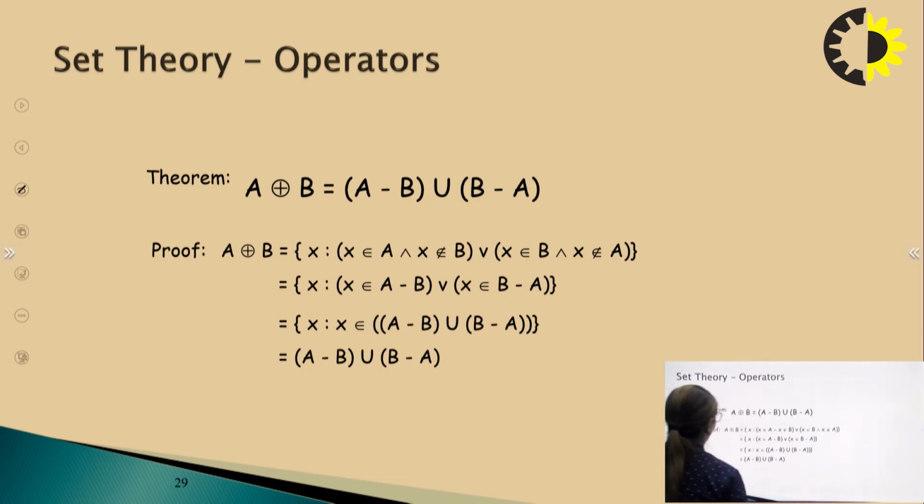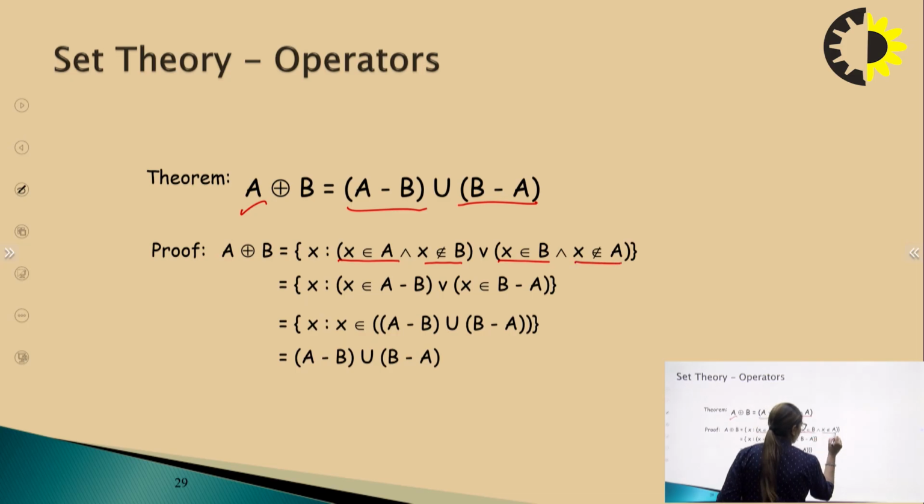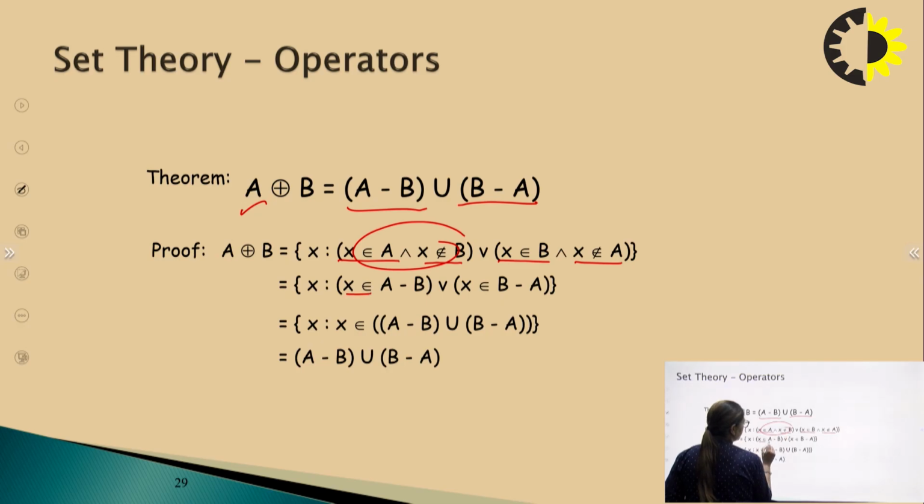Now let's have some theorems. We have already done this theorem: symmetric difference is A minus B union B minus A. We can also prove it with the rule form. So the rule is X should belong to A and X should not belong to B, or X should belong to B and X should not belong to A. From this definition, we can say that X belongs to A minus B or X belongs to B minus A. So here we can convert the OR operation to union, right? And again we got this union operation. We can prove it this way also.